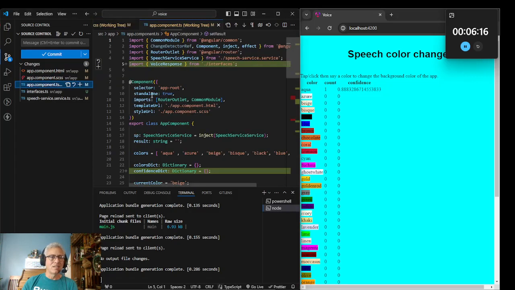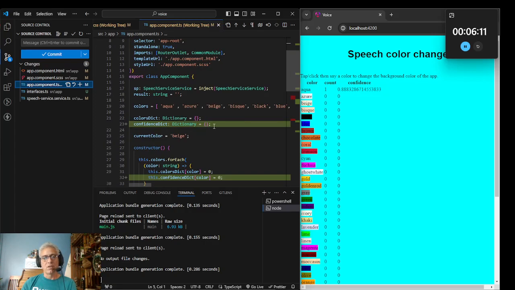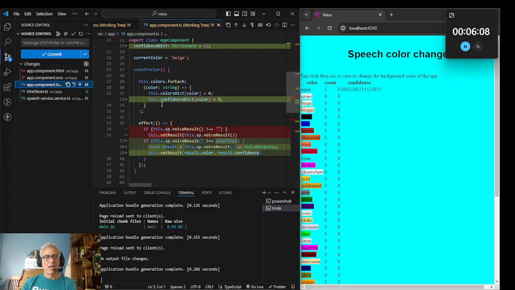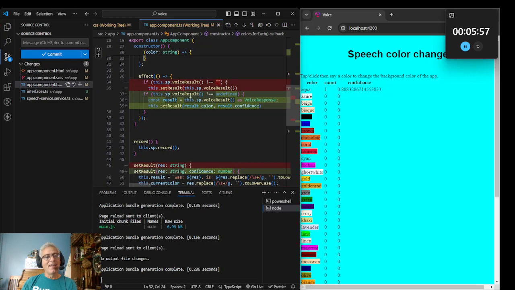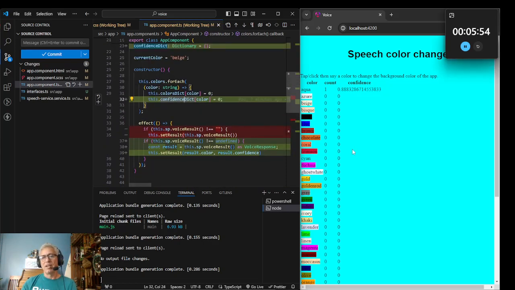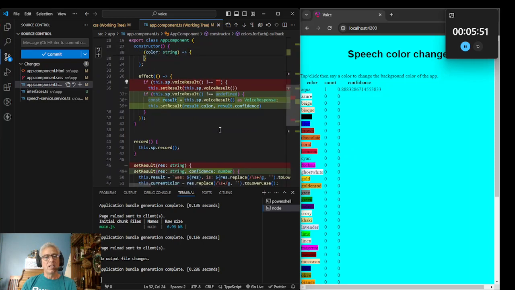There's one last thing, probably the most important. I import the interface, and then I created a new dictionary called Confidence Dictionary, and it started up with something. I can't even remember the right word for it. I add zeros to every value so that it's not empty. I guess pre-populate would be one good word. It's not the best word. And then I call set result. I pull the pieces out of the voice response and call set result with the two pieces.